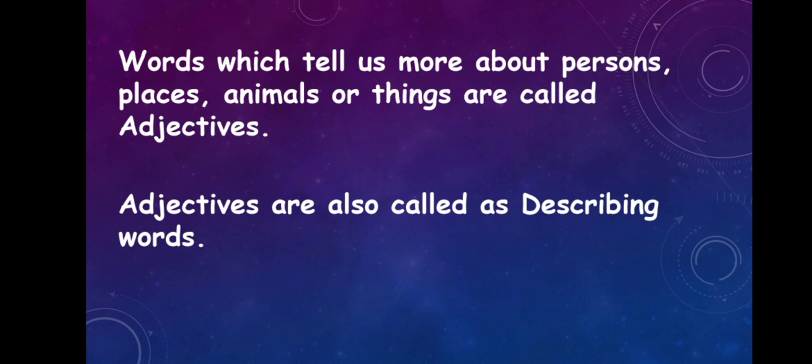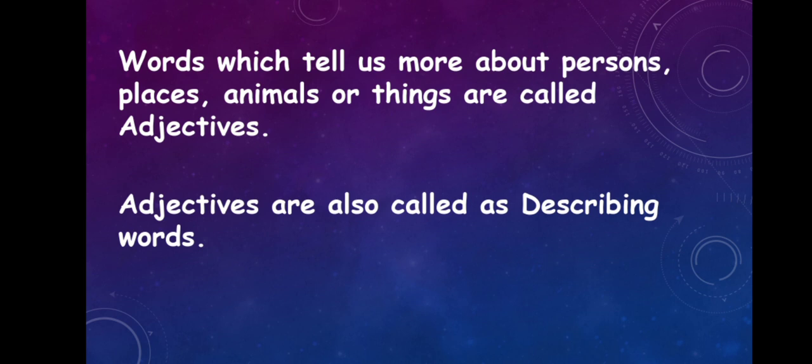If you're talking about an animal, that word will tell us more about that animal. So adjectives can also be called describing words. That means they describe a person, a place, an animal, or a thing. So adjectives tell or describe more about nouns or naming words.